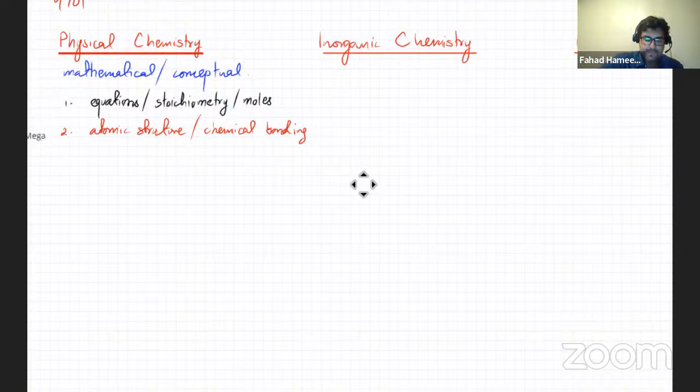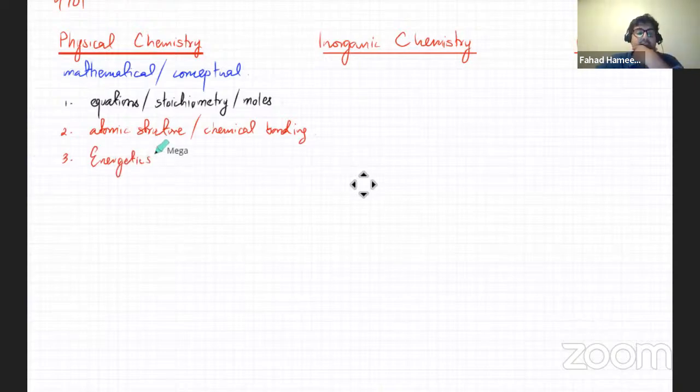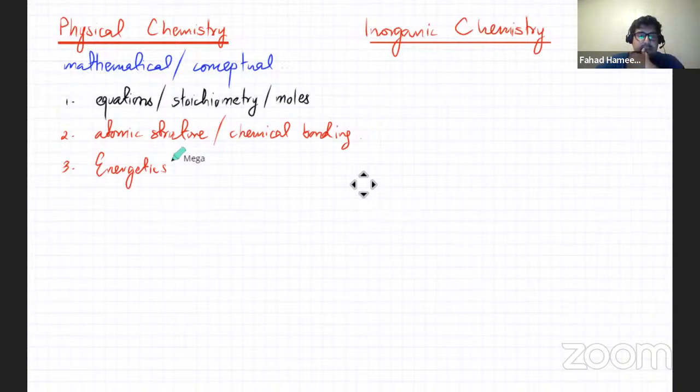The third topic that you're going to study is energetics. So again, it's an extension of energy from chemicals, from your O-levels, except that this one involves a lot of calculations. In O-levels, you didn't have a lot of calculations. You just knew exothermic, endothermic, activation energy, some basic stuff. But now this topic would have a lot of calculations. You would have to calculate energy changes.